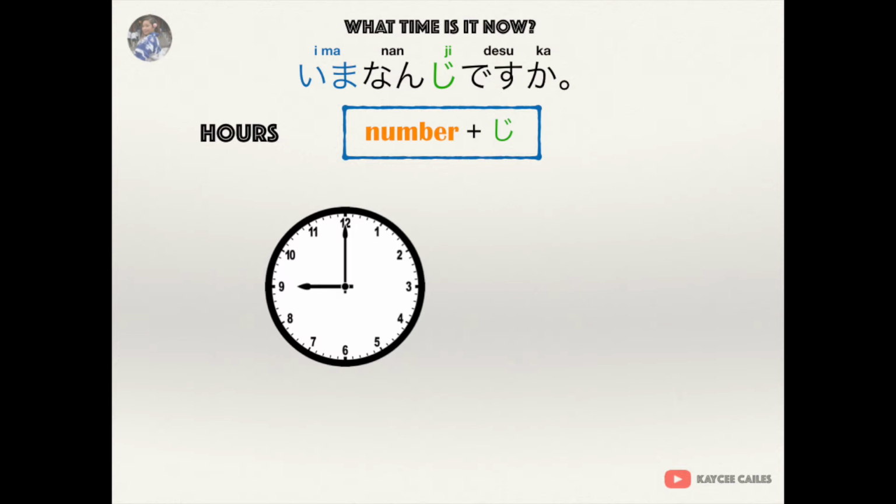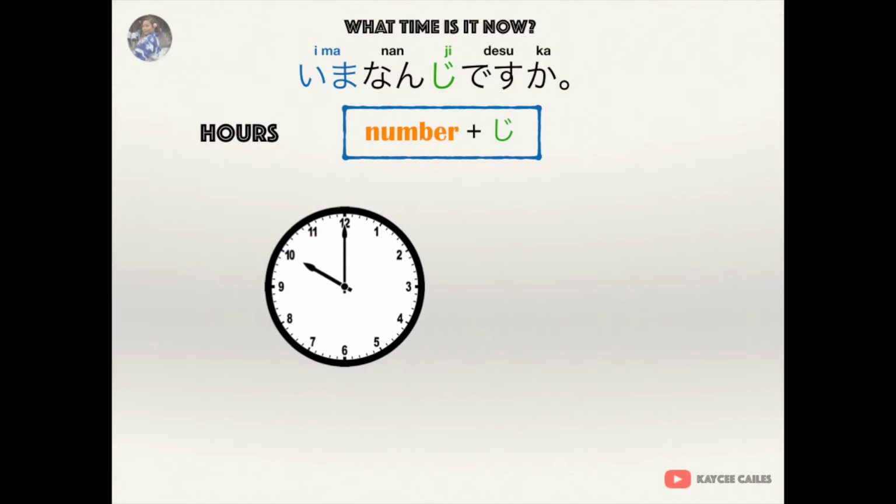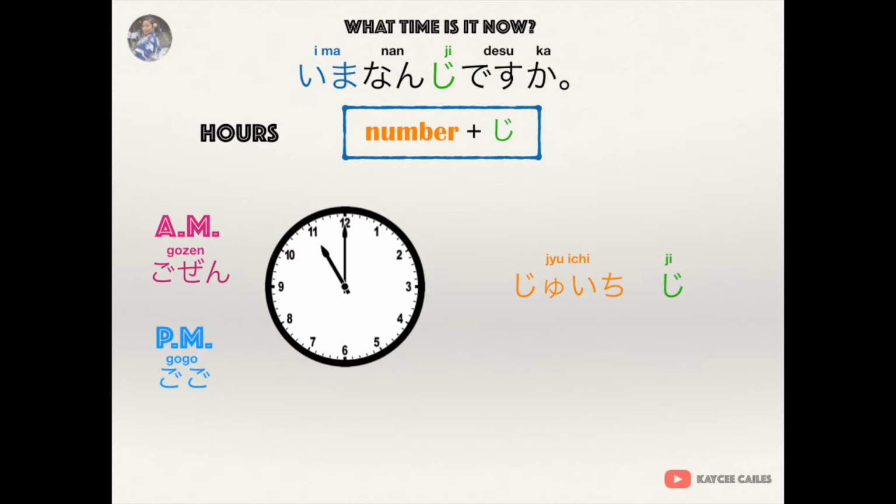9 o'clock is kuji. And remember, it should be kuji and not kyuji. 9 AM is gozen kuji. 9 PM is gogo kuji. 10 o'clock is juji. 10 AM is gozen juji. 10 PM is gogo juji. 11 o'clock is ju ichiji. 11 AM is gozen ju ichiji. 11 PM is gogo ju ichiji.